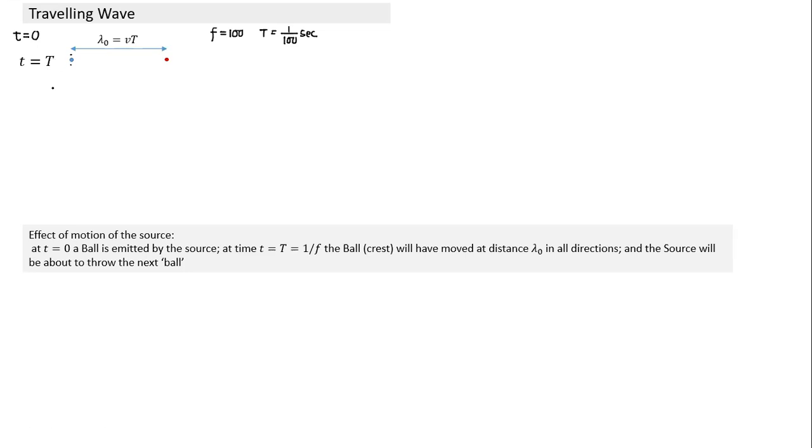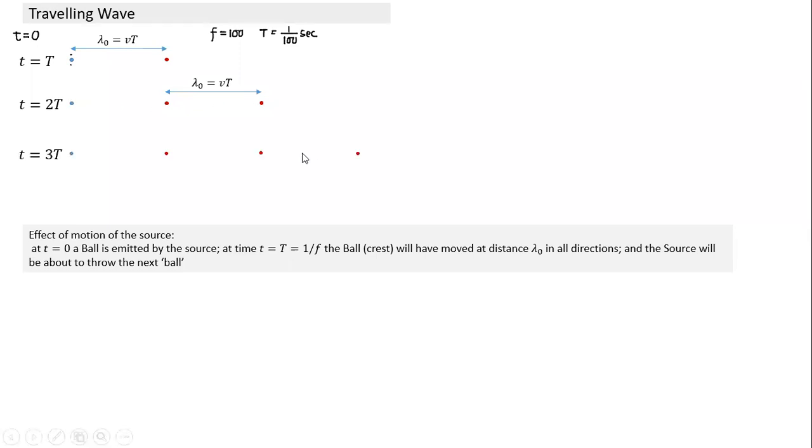Can you imagine how it would look at 2T? The first ball, at T is equal to 0, has traveled for a time interval 2T, so this ball has reached here. The second ball is here, and the third ball is about to be thrown.